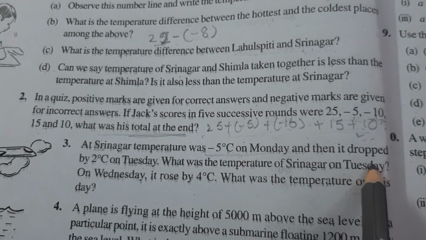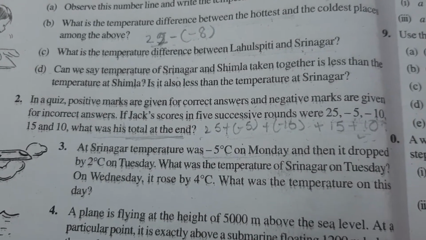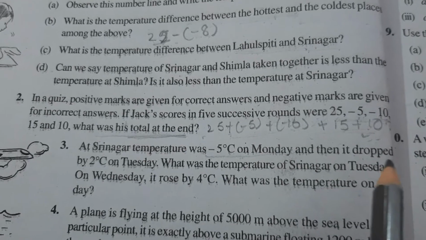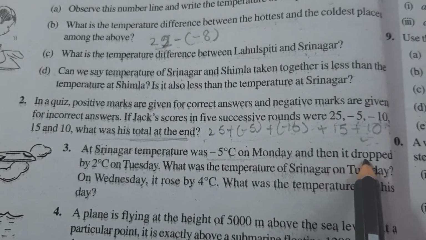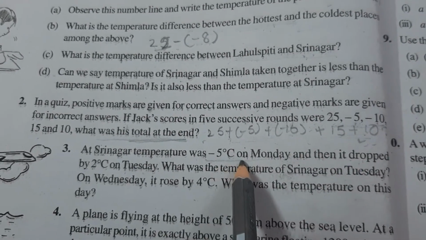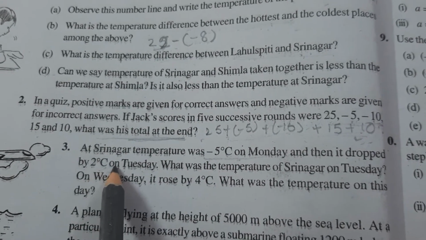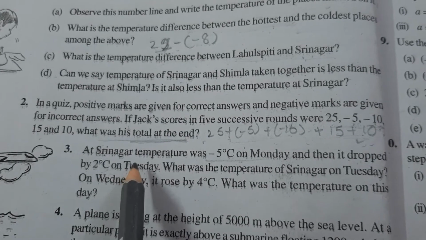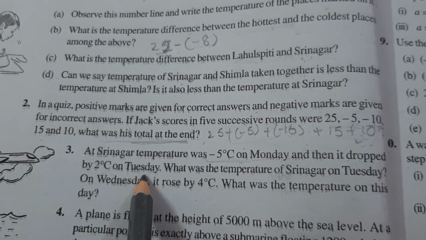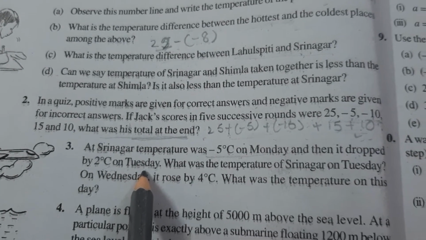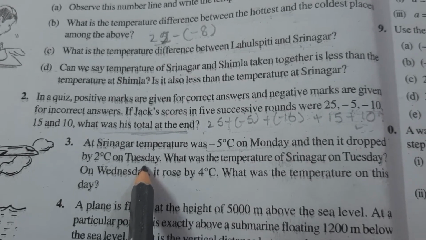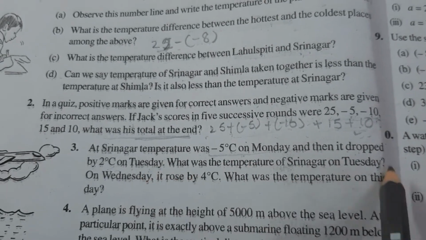Then it dropped. Dropped means it is going beyond 0. So -5, and then -2. -5 -2. So on Tuesday Srinagar's temperature was -7.